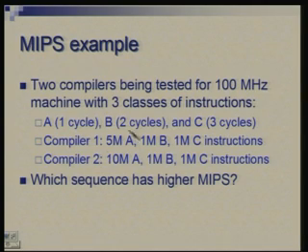So the total cycles required for these instructions will be 5 million plus 2 million, that is 7, and 3 million, that is another 3. So a total of 10 million cycles are required, and each cycle takes 10 nanoseconds.